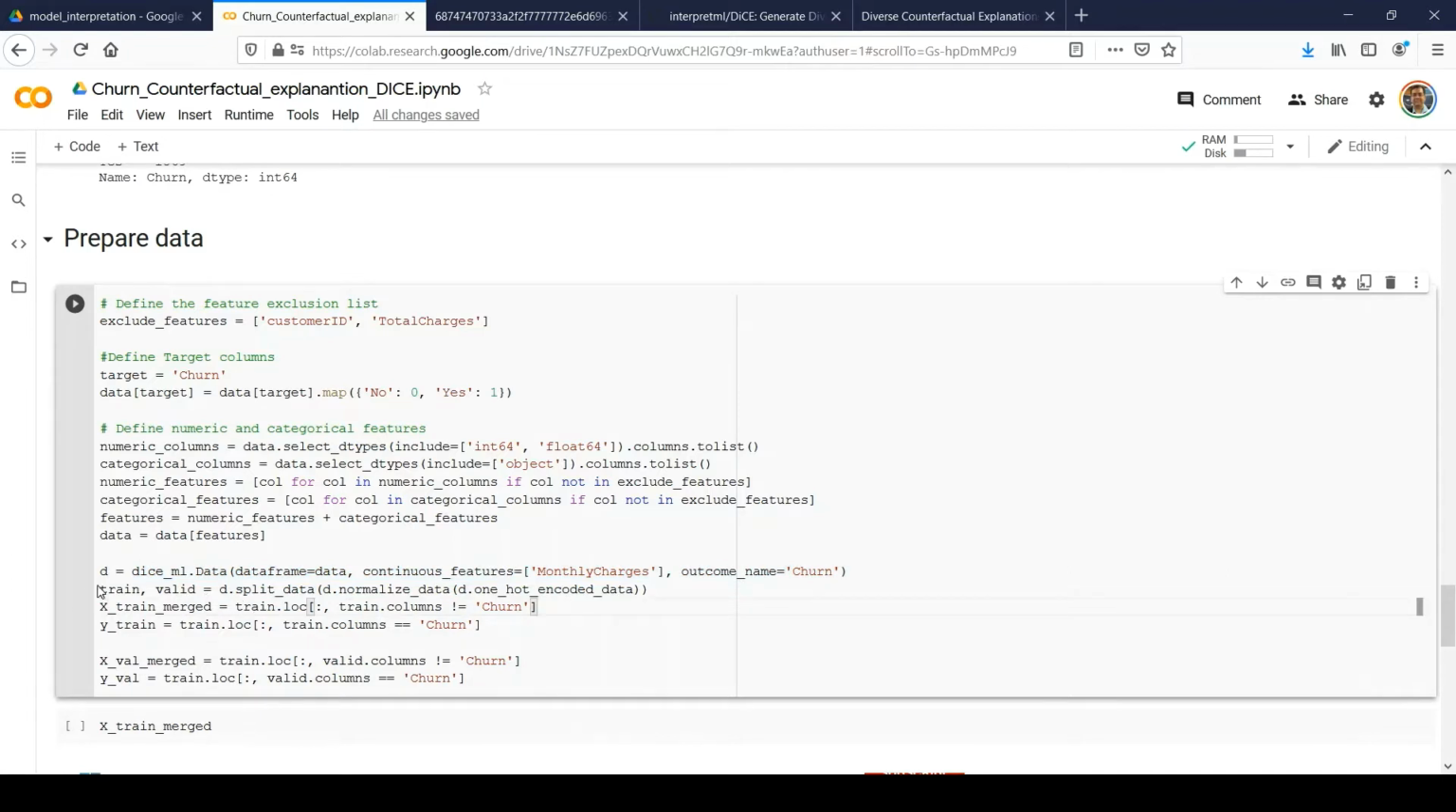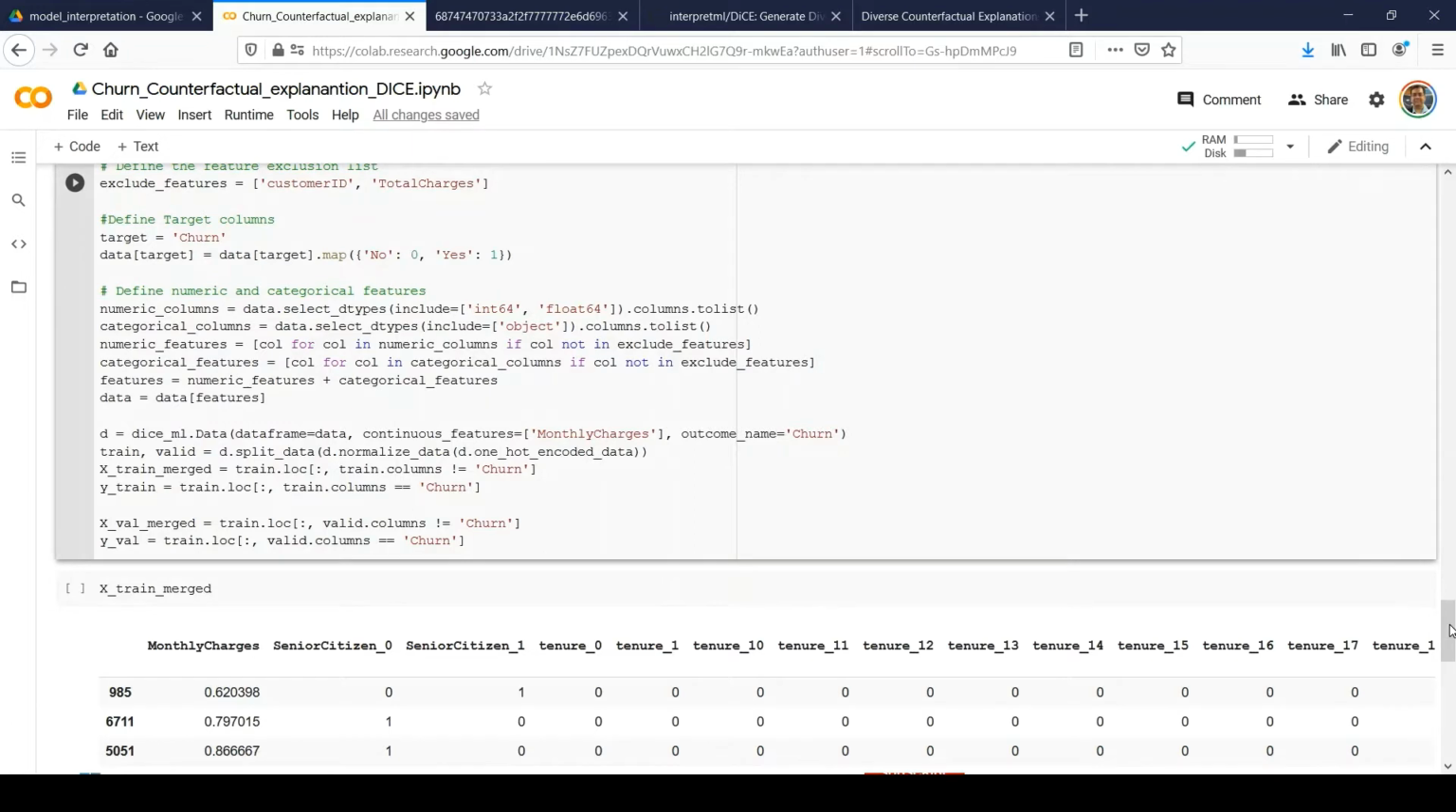The other thing we need to do is split this data between training and validation. And this split data utility, again provided by the DiCE ML package, will split data between train and valid, right? So again, it has some parameters to normalize data and convert all the data into one hot encoded format, right? So these are the inbuilt functionalities provided by the DiCE ML package, which is very handy. We don't need to go through all those steps to convert data to one hot encoded and provide scaling or normalization for the numeric features, right? So these are very handy.